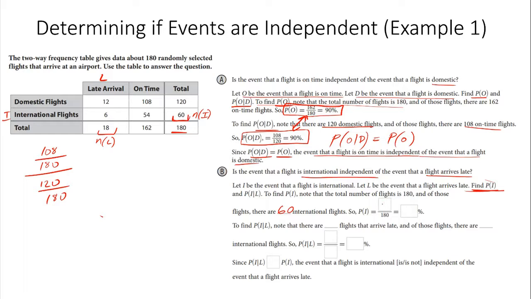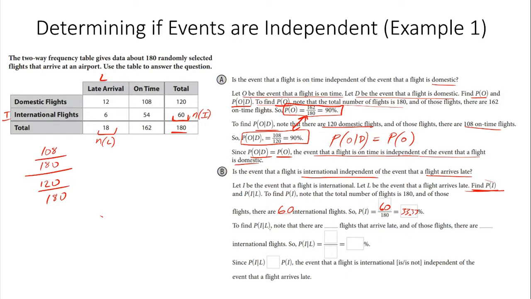So the probability of international is really just 60 out of 180. You can reduce, and you get 33.3%, or one third.